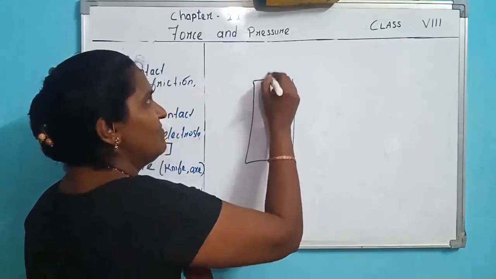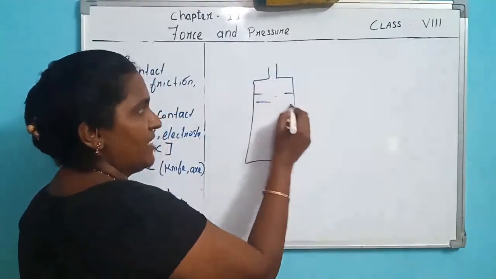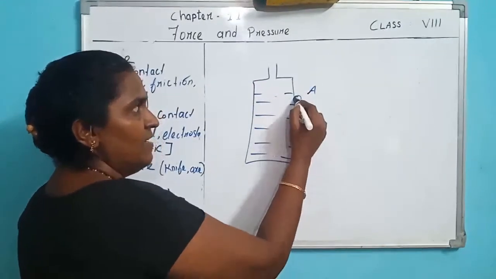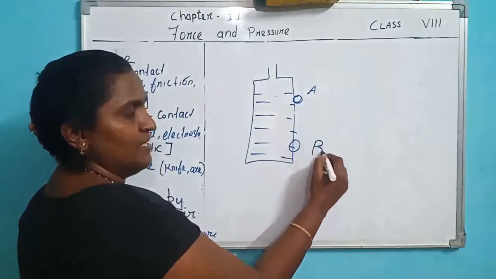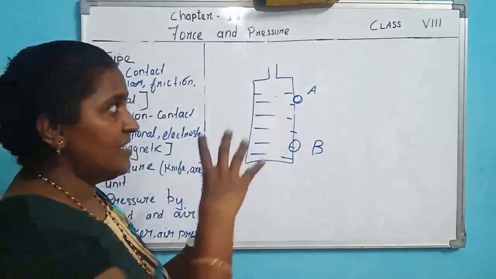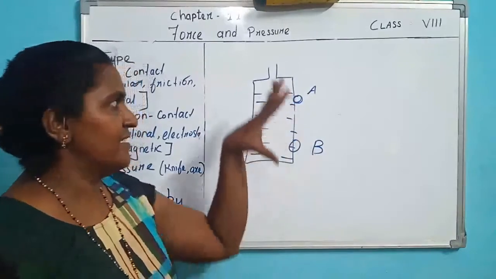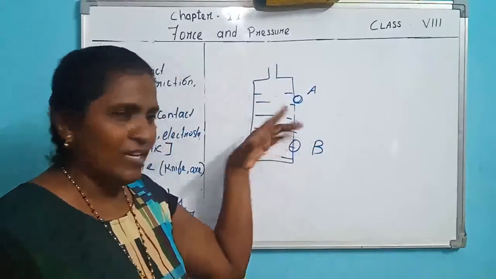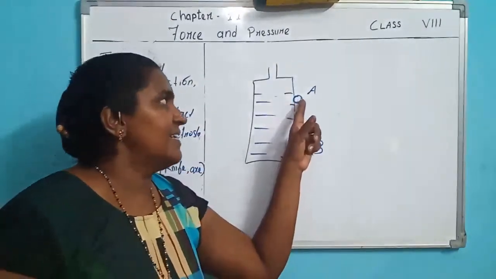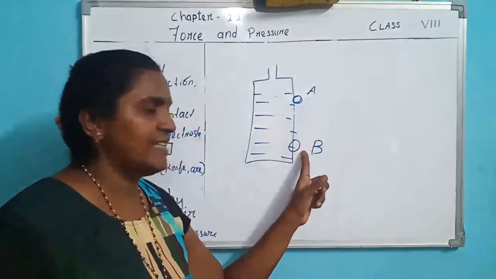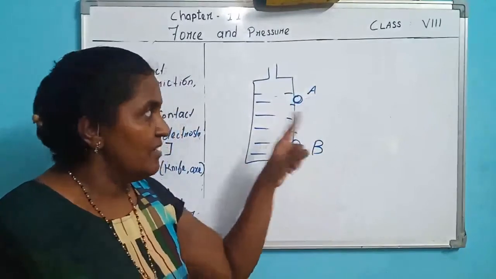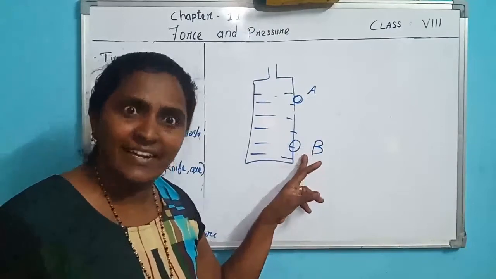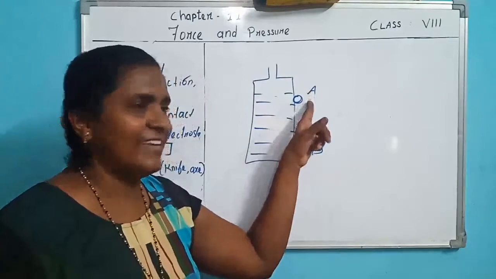So one activity is there. Take a bottle, fill it with water, make a hole at A and make another hole at B. In which area do you feel that the pressure will be more? Water exerts pressure. At this area will the pressure of the water be more, or at this area? At B, the pressure exerted by water is more than at A.